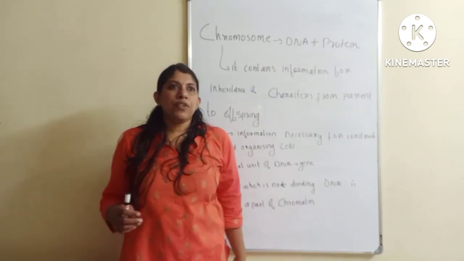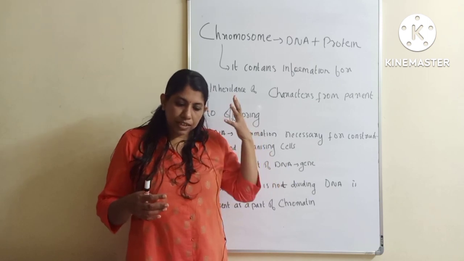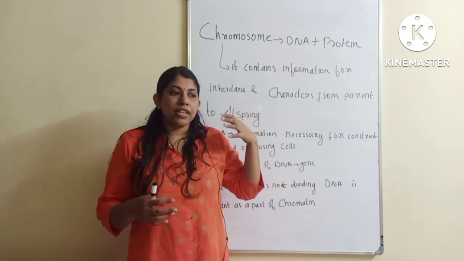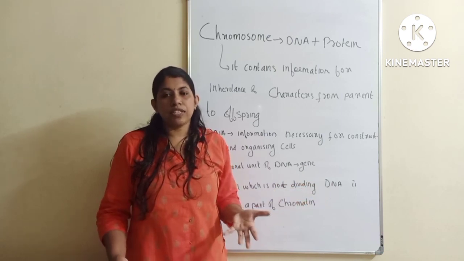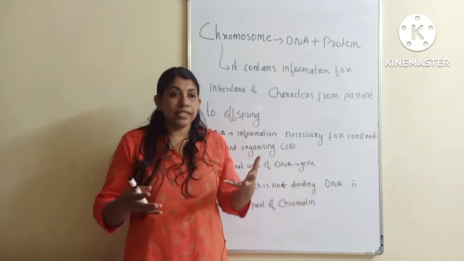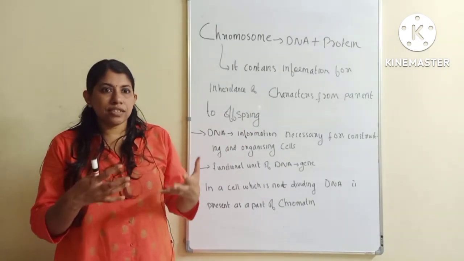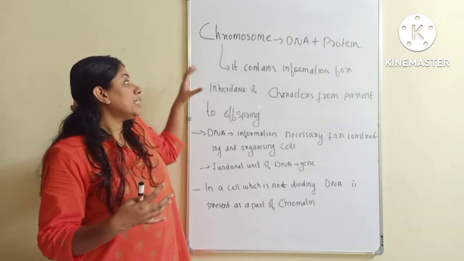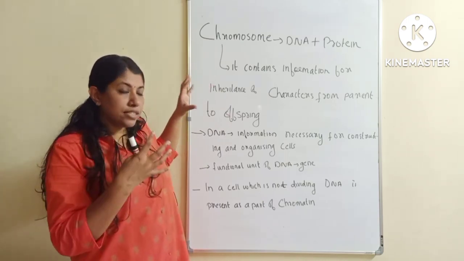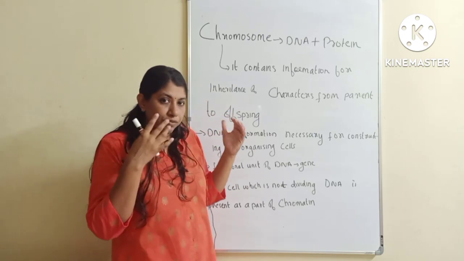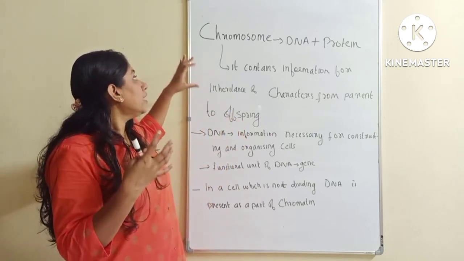That is, we used to say that if the child is having black colored hair or brown colored hair, if one of the parents is having brown colored hair and the child is also having that same color, or blue colored eyes, all these are characters inherited from the parents. So how are these characters inherited from the parents? The information related to inheritance is contained in the chromosomes.